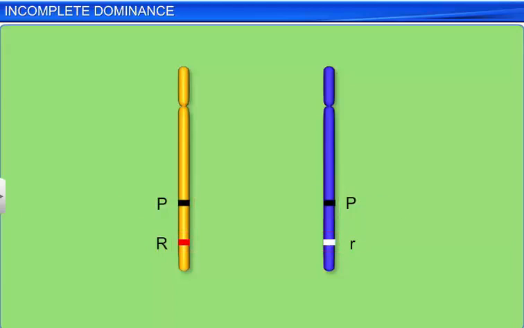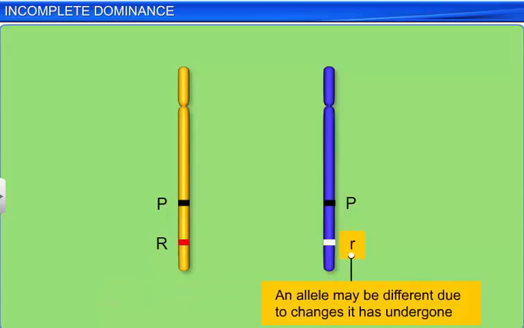A gene generally has two forms called alleles. In homozygotes, the alleles are the same, while in heterozygotes, they are not identical. An allele may be different due to certain changes it has undergone, which modify the information contained by that particular allele.